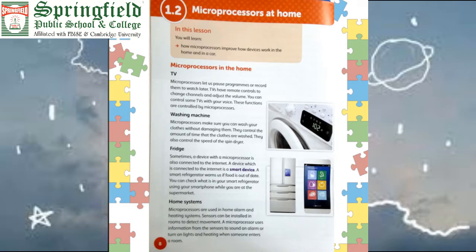How does a microprocessor help us in the fridge? Because today the fridges we have at our homes are also powered by microprocessors. They are connected with the internet. They show the temperature of your fridge, okay. They tell us that this food is out of date, use it before this date. We can also connect our cell phone with these devices. We can control the TV, washing machine, fridge and other home systems with the help of our smartphones, because a smartphone is also a form of a small but very powerful computer.